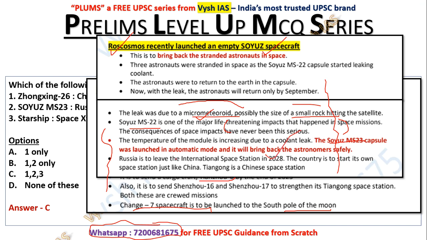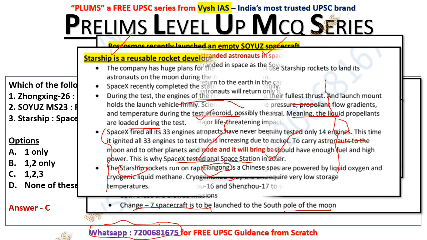And you know this International Space Station, which is a collaboration of many countries. Russia is also part of that, but Russia is planning to leave it, and maybe start its own space station. China also has that plan, its own space station, named Tiangong. That is the reason International Space Station related data also you should study for the exam.